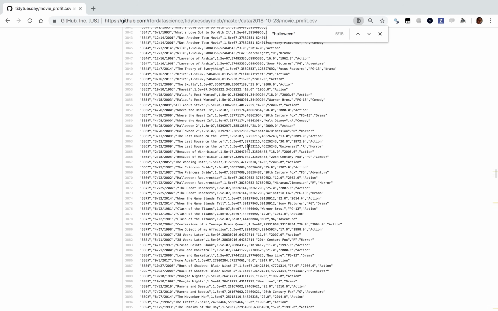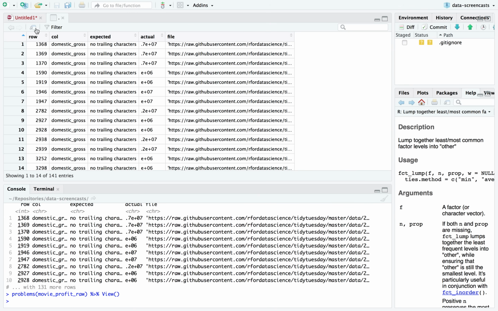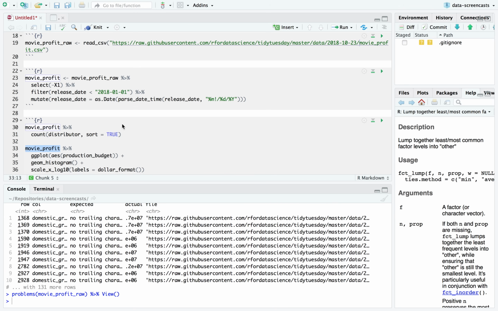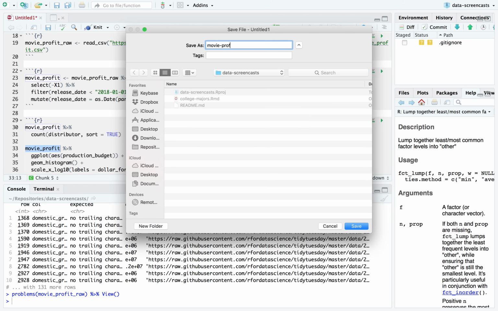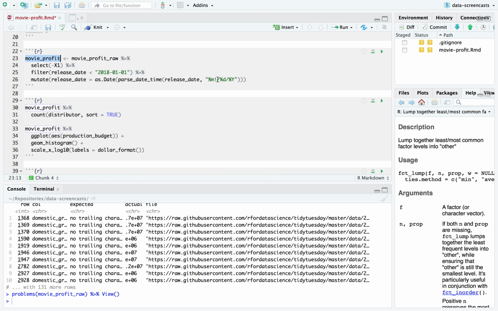Okay. Last House on the Left pops up 3 times. The last one that's best, that has Universal R Horror. I'm going to go through a data cleaning step here. Now I learn I need to make Jenny Bryan happy and save my file as I go. And here it is. I am going to do a distinct.